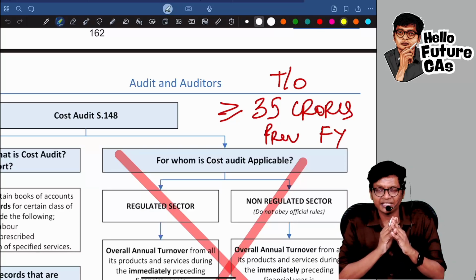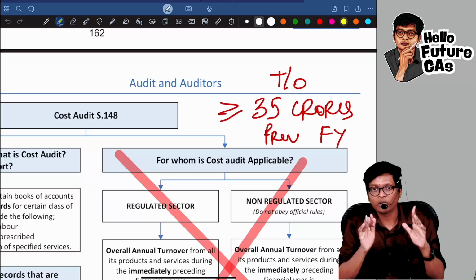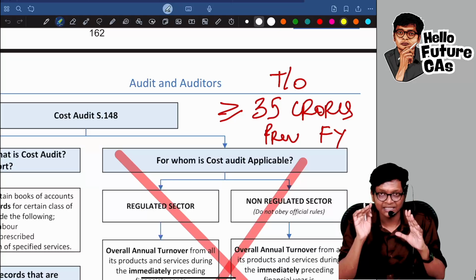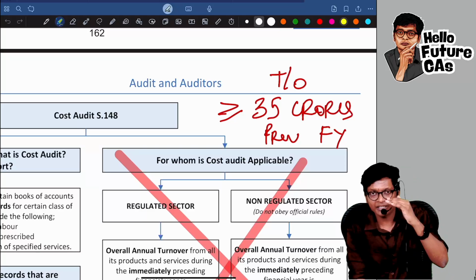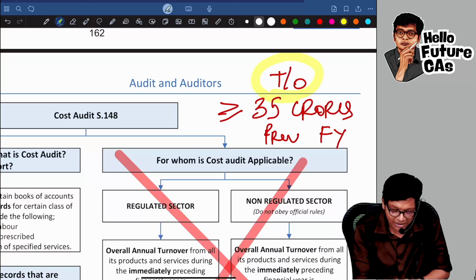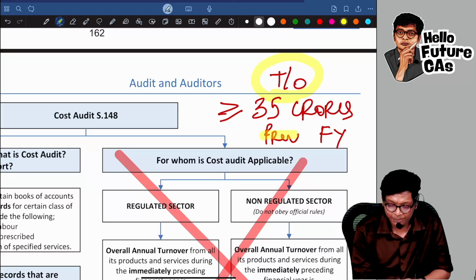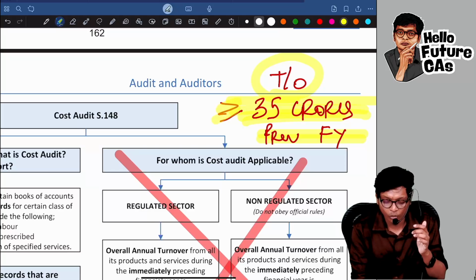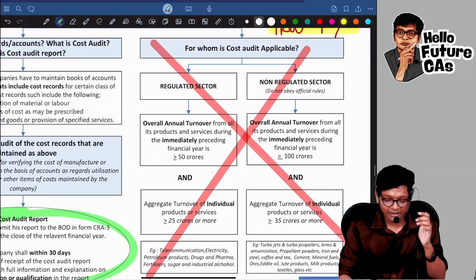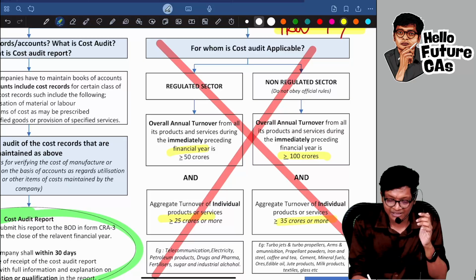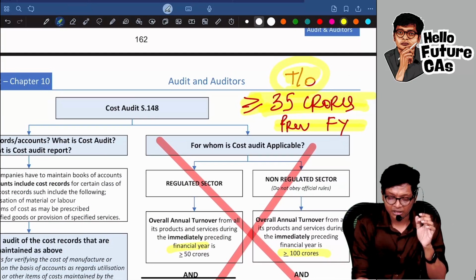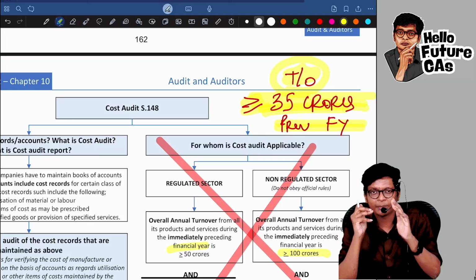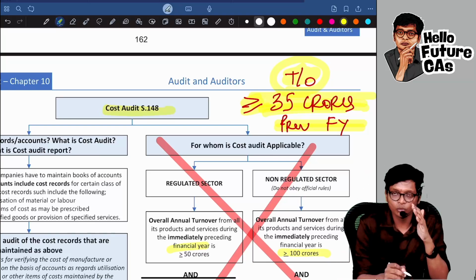Now for cost audit, they are not talking about regulated and non-regulated sector. They are just saying, if you are a company manufacturing, producing and selling goods or even doing services, where your turnover in the previous financial year is 35 crores or more. Before, we had limits like 100, 50, 25, 35 individual product aggregate, all that rubbish removed. One limit: if your turnover is 35 crores or more in the previous financial year, as a company you have to do cost audit, guys.